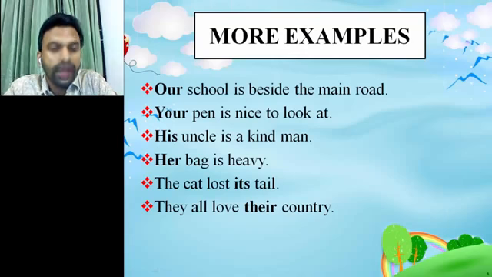Next one, her bag is heavy. With the word her I am indicating that she is the owner of that bag. Now next number, the cat lost its tail. Here the cat has the tail, and with the word its I am indicating that the cat has that tail. It's one kind of ownership actually.